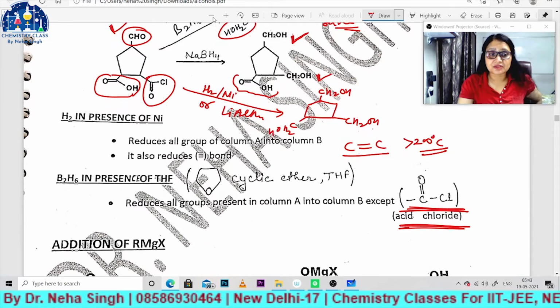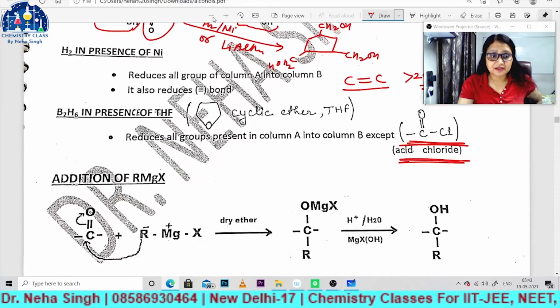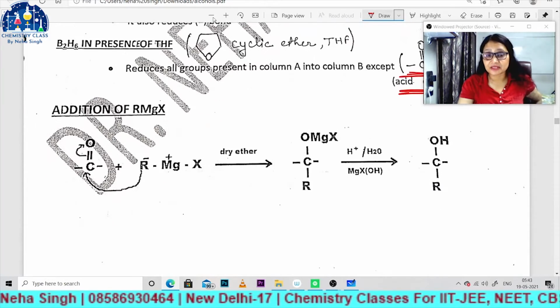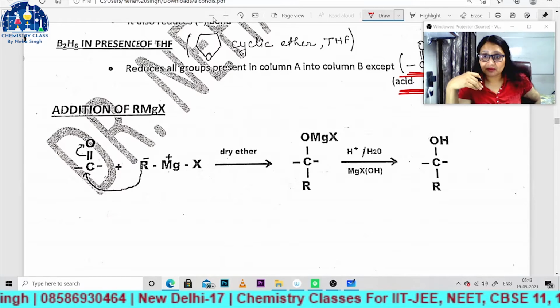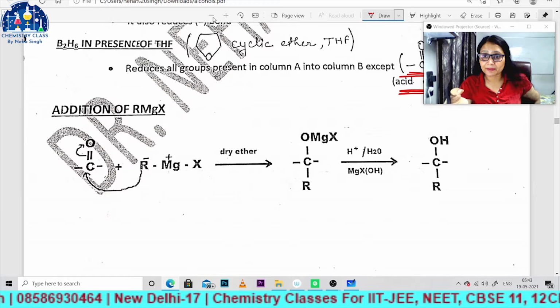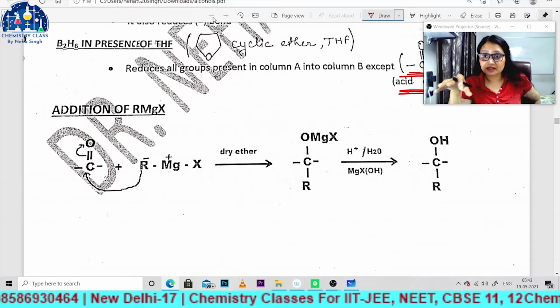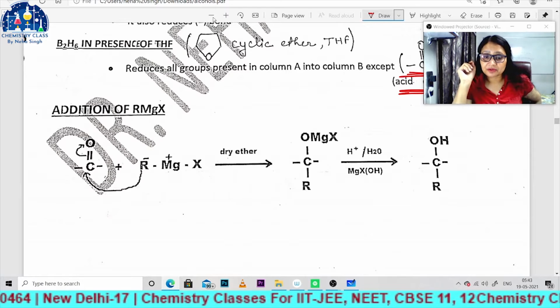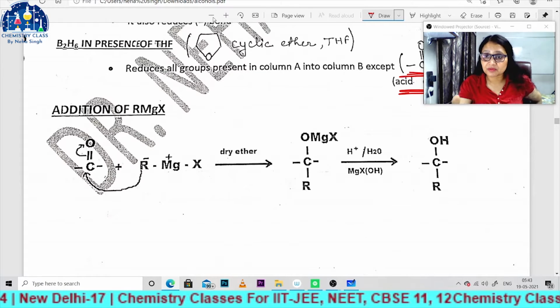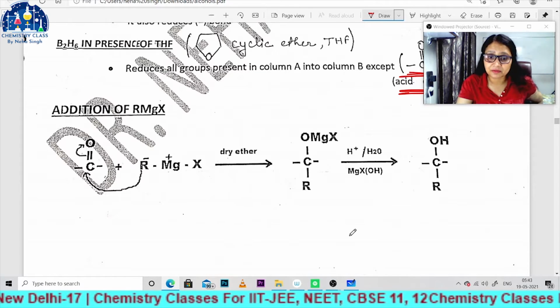So before starting the next point, addition of RMgX, actually I have forgotten to tell you one point. So first I will open the whiteboard, and then I will discuss a point which I have forgotten to discuss with you, right bacha? So you just memorize it. I will open the whiteboard.